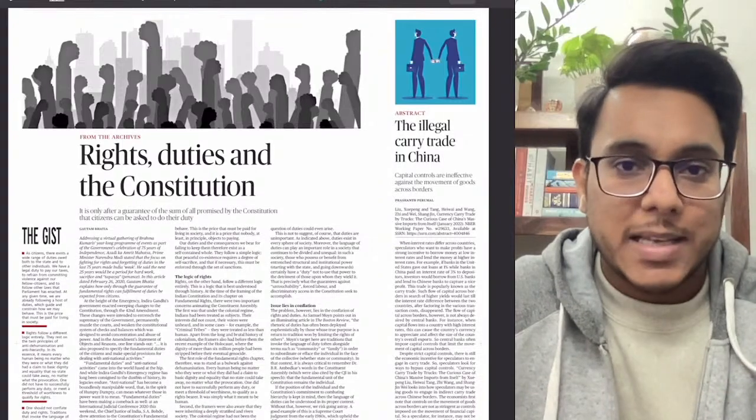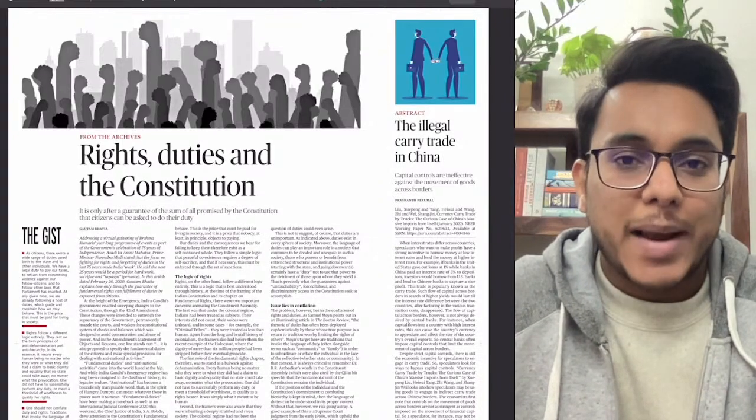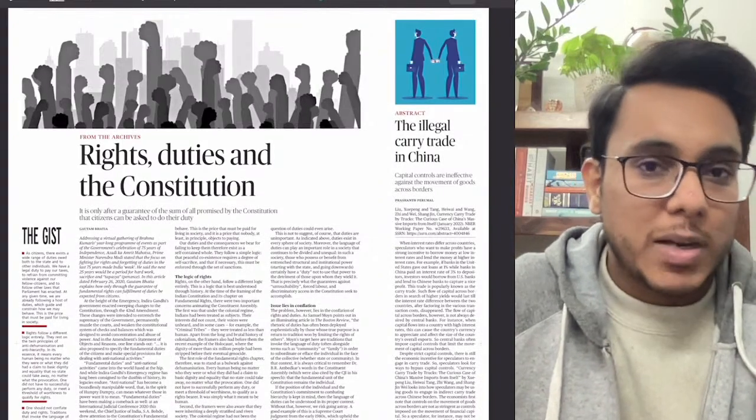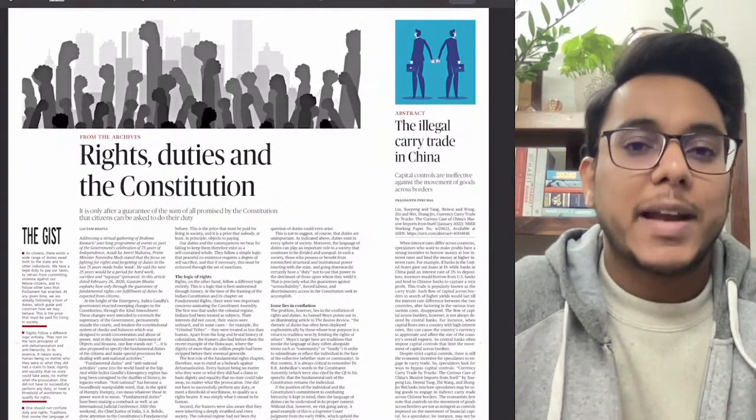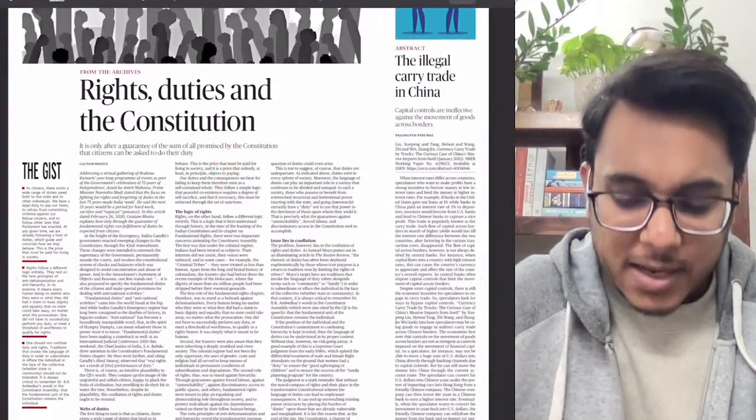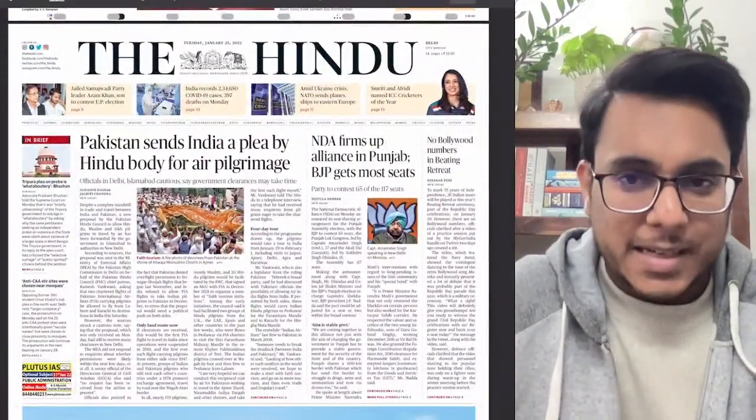The context goes like this: just 2 days back the Prime Minister said that rather than focusing on rights, we need to focus more on duties. So what is the relation of rights and duties? We'll see into this article. So this is about the Text and the Context section.